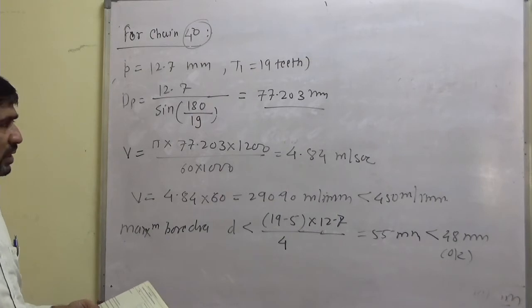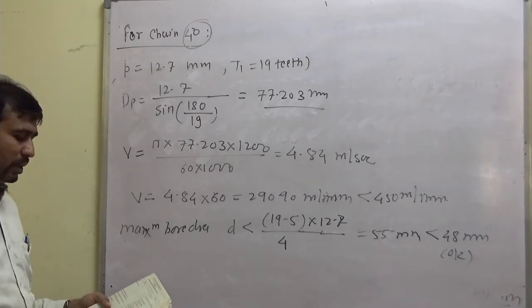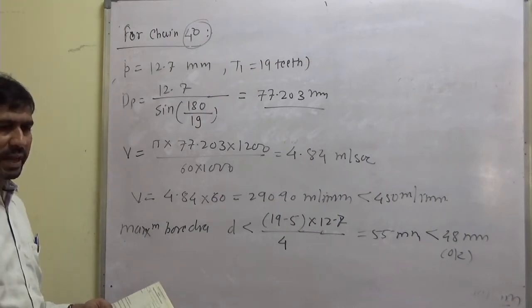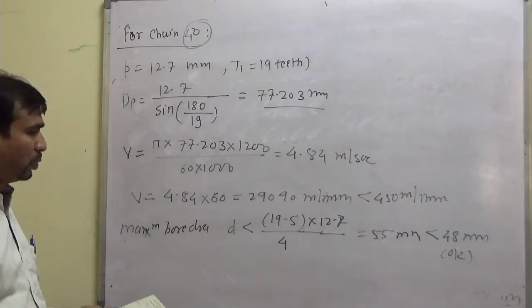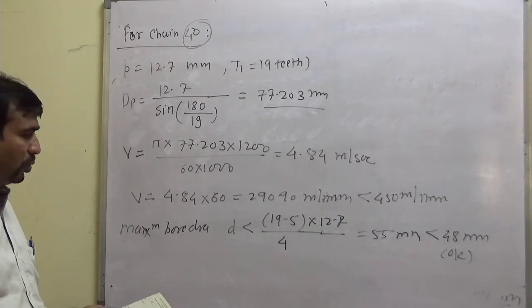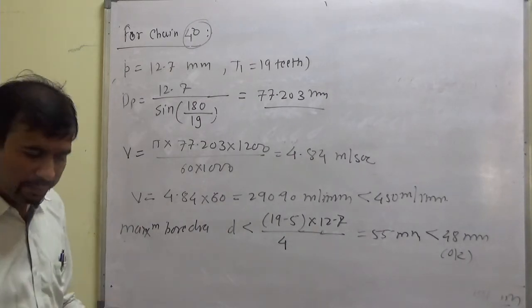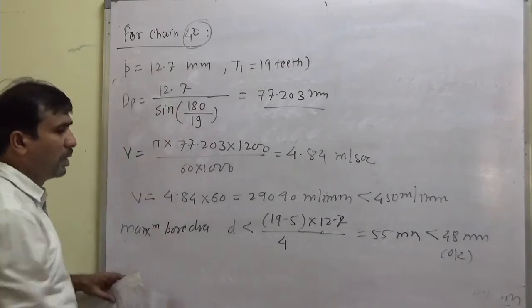And center distance, which only depends upon the pitch, obviously will be lesser than the 600 mm because the pitch has been reduced. So at this moment no need to check for center distance. Okay. Now we will calculate again power capacity for chain number 40.